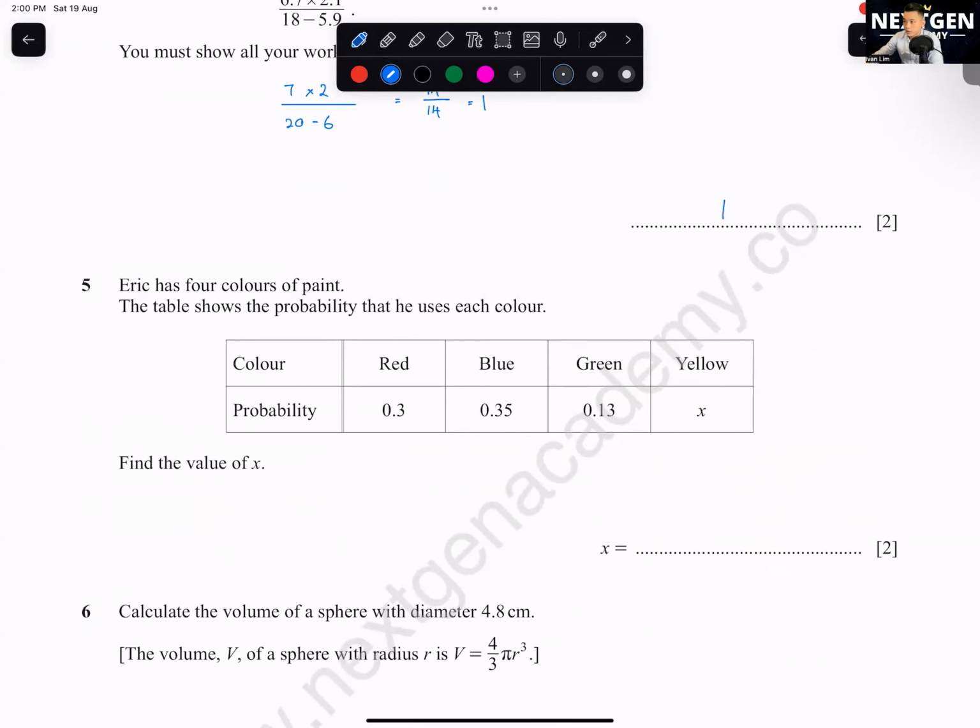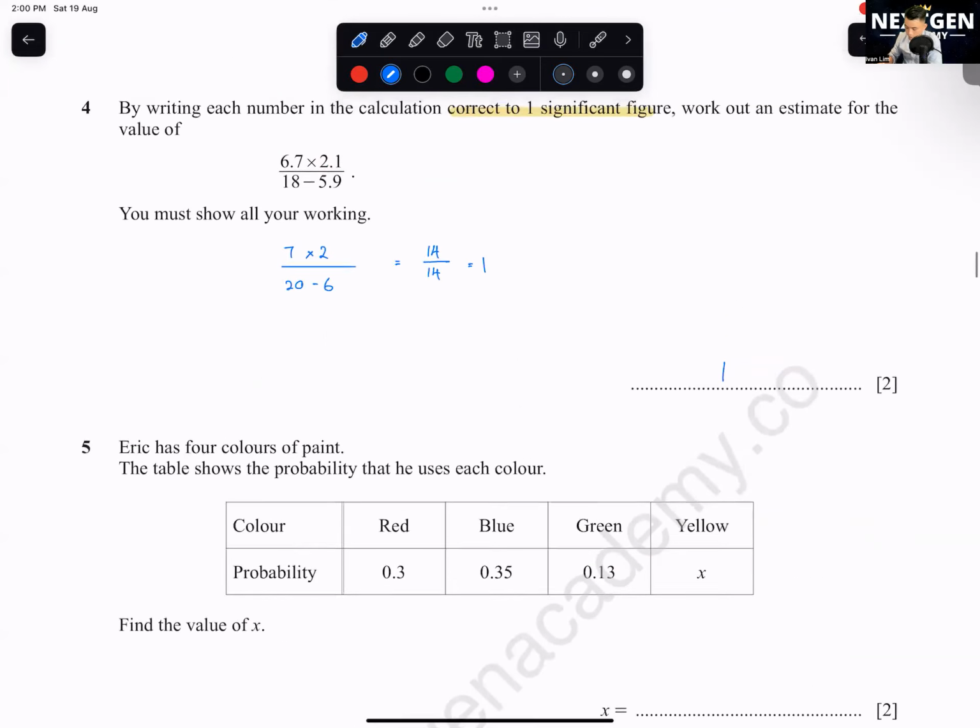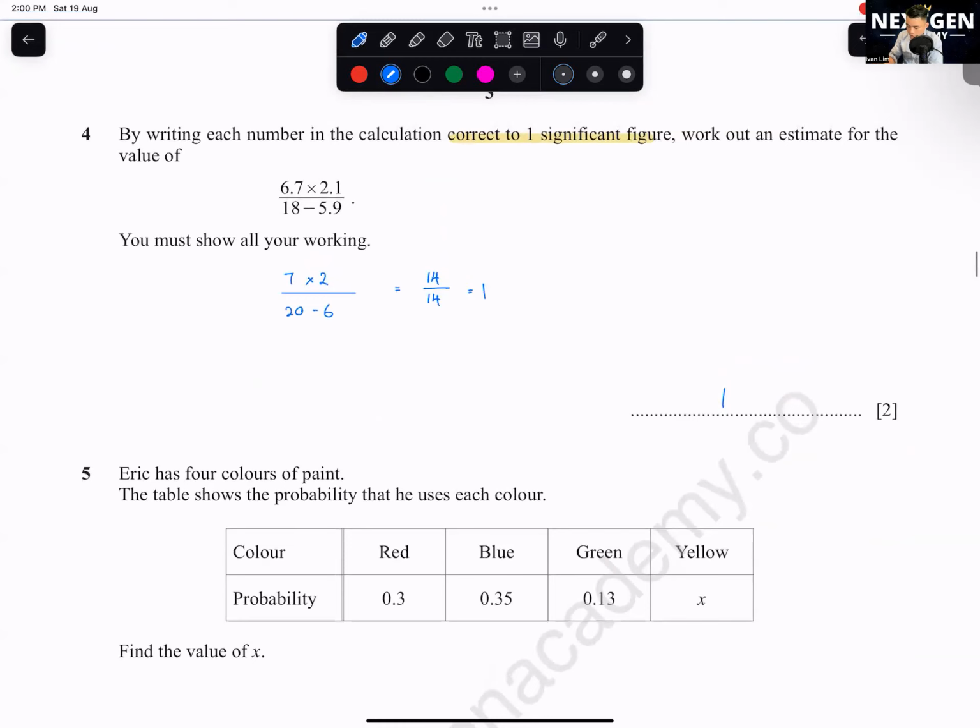Okay, question 5. Why need to change to 18? Because 18 is 2 significant figure. Okay, this is 2 SF. Can see it? So you all need to remember the one without decimal place, that means whole number. The rules are different from the one with decimal place for significant figure. You all have to remember.